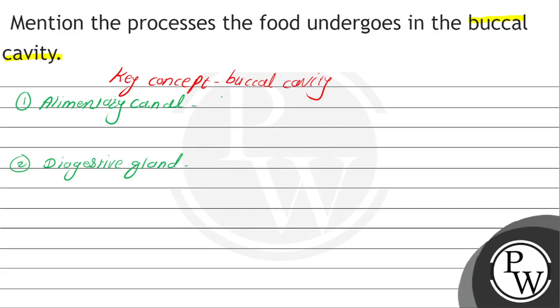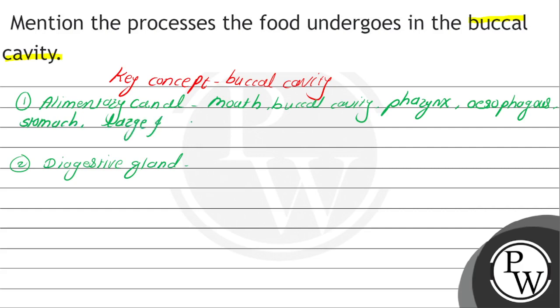Now the alimentary canal consists of the mouth, then buccal cavity, then pharynx, then oesophagus, then stomach, small and large intestine, then anus.